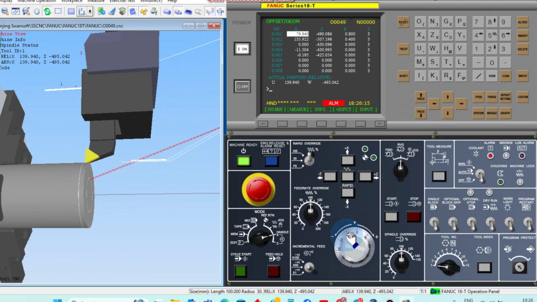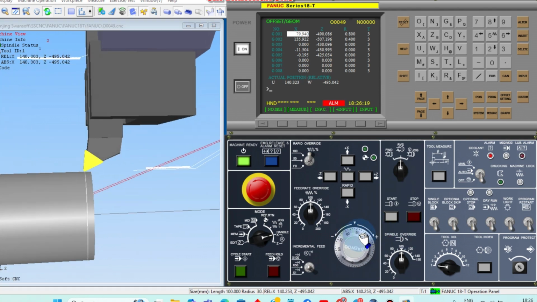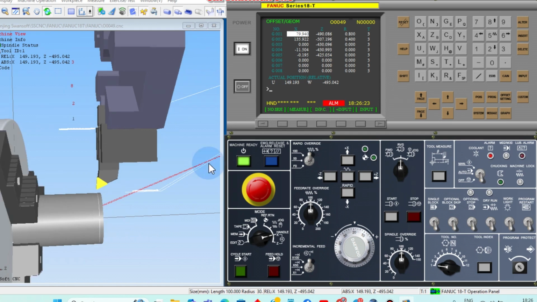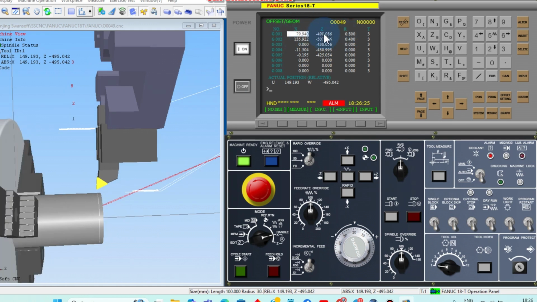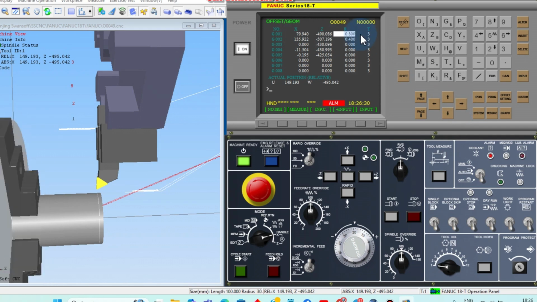Once again, slowly remove the tool safely. Next, that's all. Now we have got the X-axis and Z-axis input, and then here R. What is the meaning of this R, sir? You know, sir?